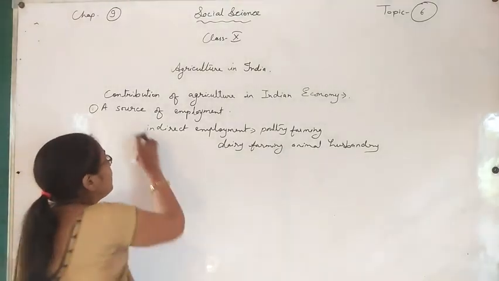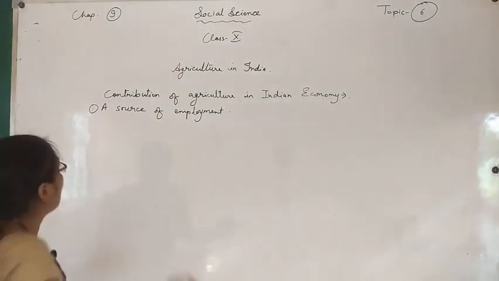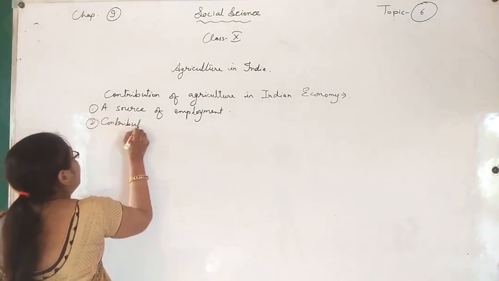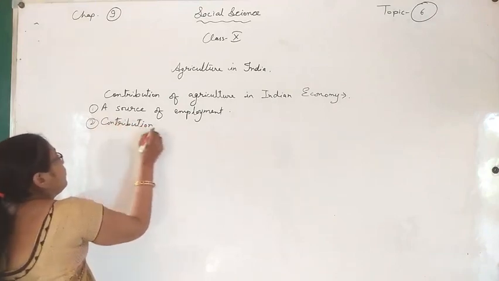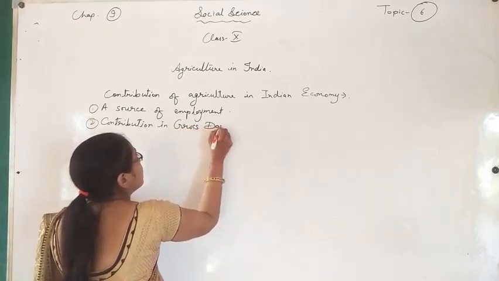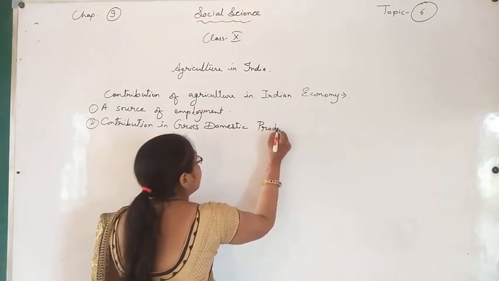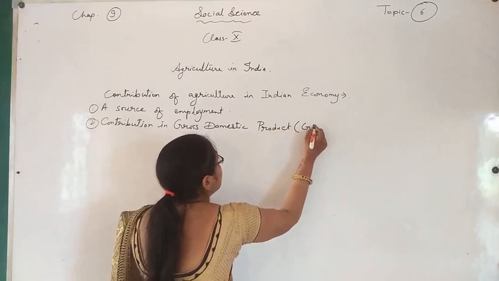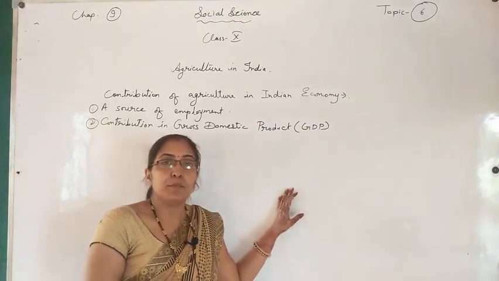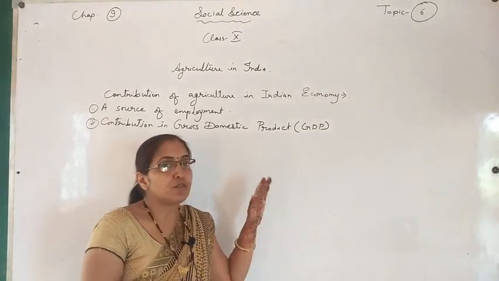Now we are going to see the second one: contribution in gross domestic product, also called GDP. What is the gross domestic product?